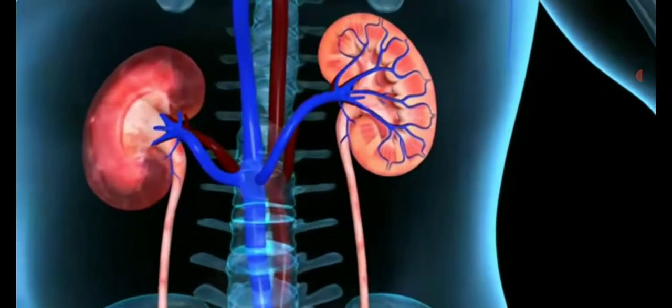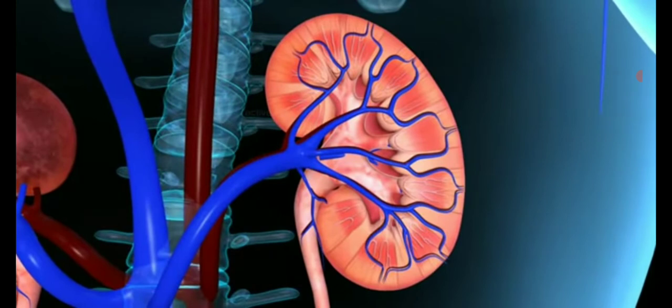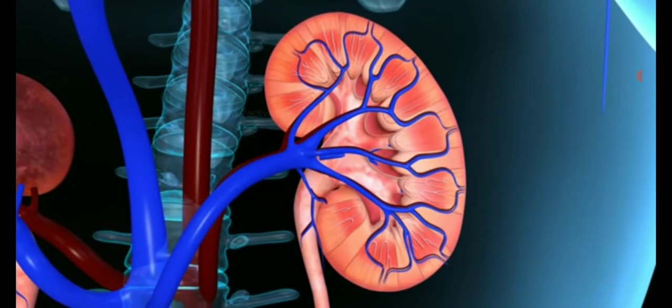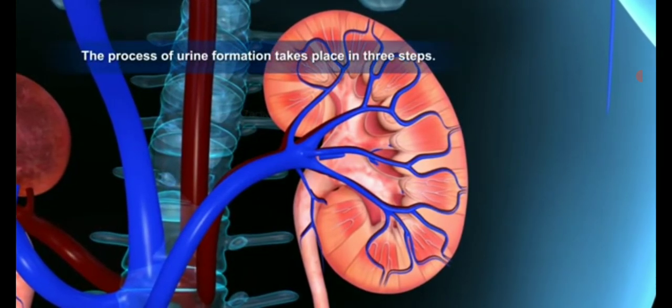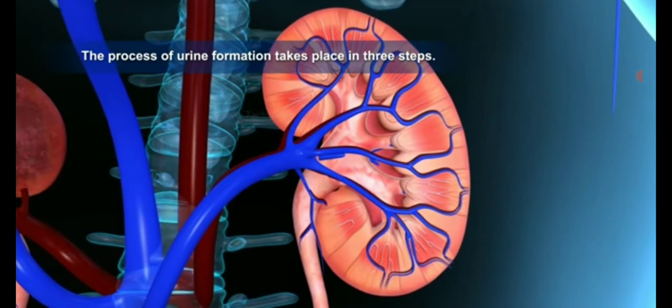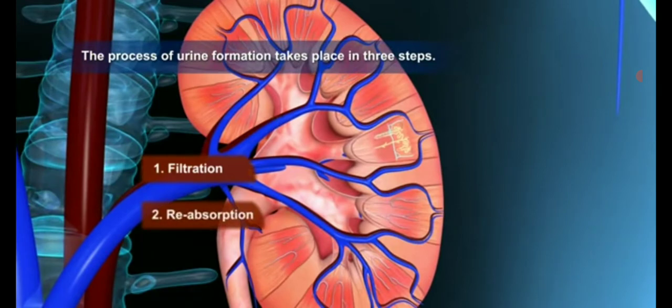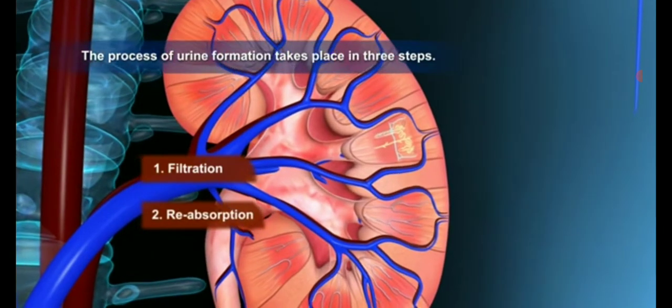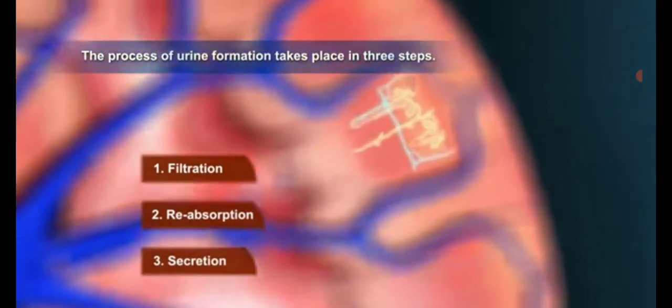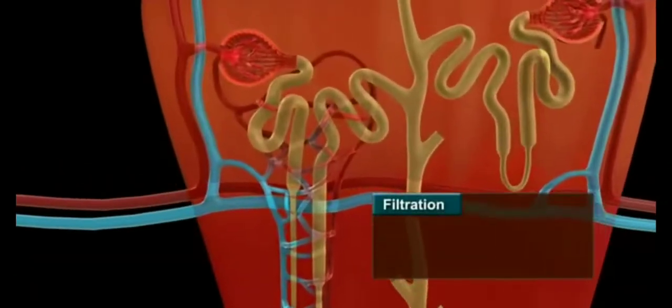Now, let us learn how urine is produced. The process of urine formation takes place in 3 steps: 1. Filtration. 2. Reabsorption. 3. Secretion. Filtration.